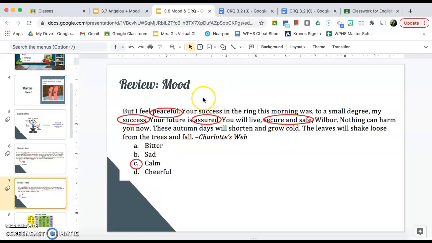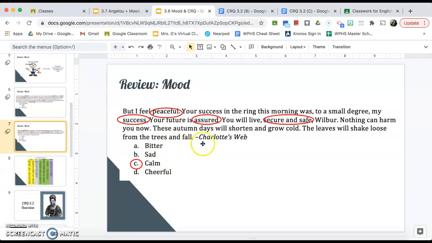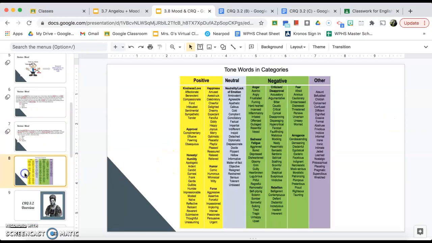With this next passage, we picked up on words like peaceful, success, secure, and safe. And those helped create a more positive vibe or mood. And so we picked the word calm. So when you're reading a text, you want to think, is it generally positive or generally negative in its vibe or feeling?